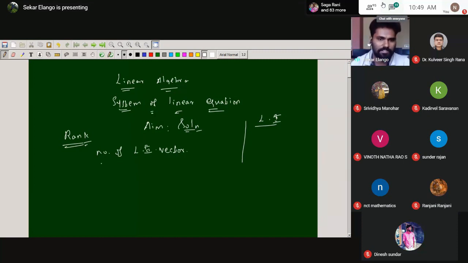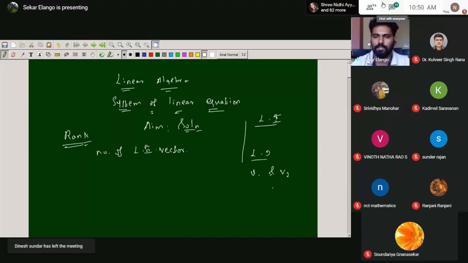So, rank of the matrix is the number of linearly independent vectors. This is the definition of rank of the matrices. What are linearly independent vectors? Suppose two vectors v1 and v2 are there. Linearly dependent means there is some non-zero alpha such that v1 is equal to alpha times v2. Linearly independent means we cannot find such an alpha.